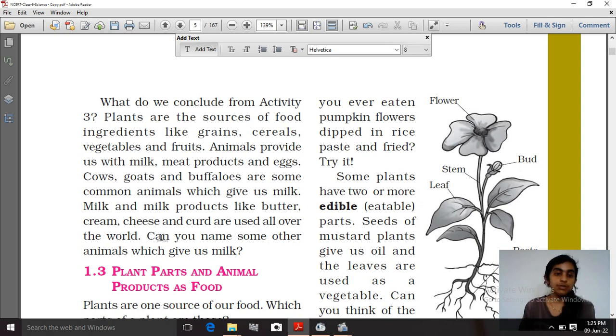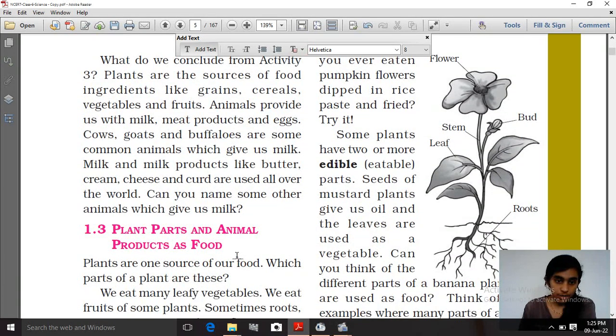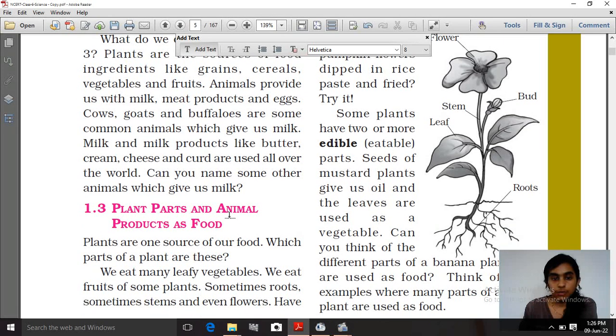One question is given here: can you name some other animals which give us milk? So try to find out those animals which give us milk. I will say one example: sheep also provide us milk, and a horse also provides us milk. Try to find out the names of other animals also which give us milk. Make good use of the internet and try to find out.